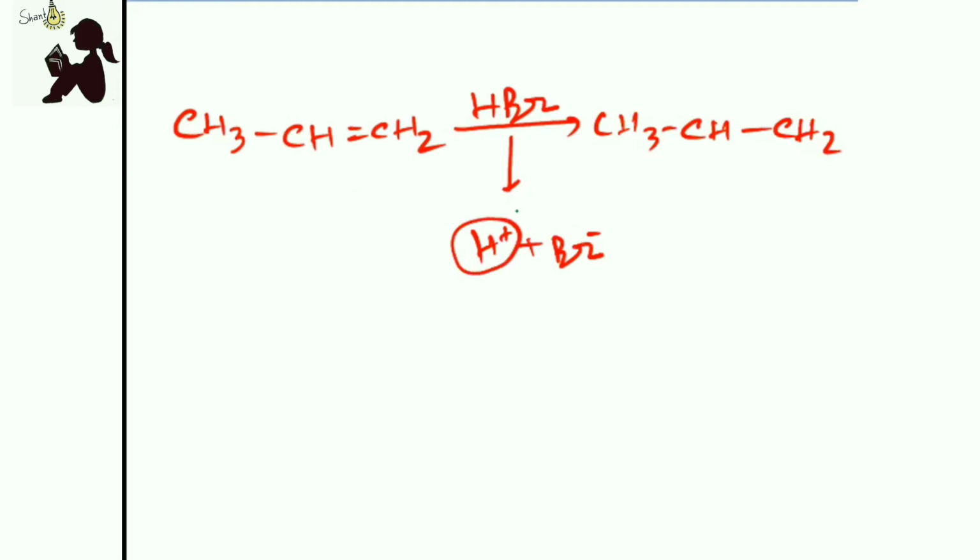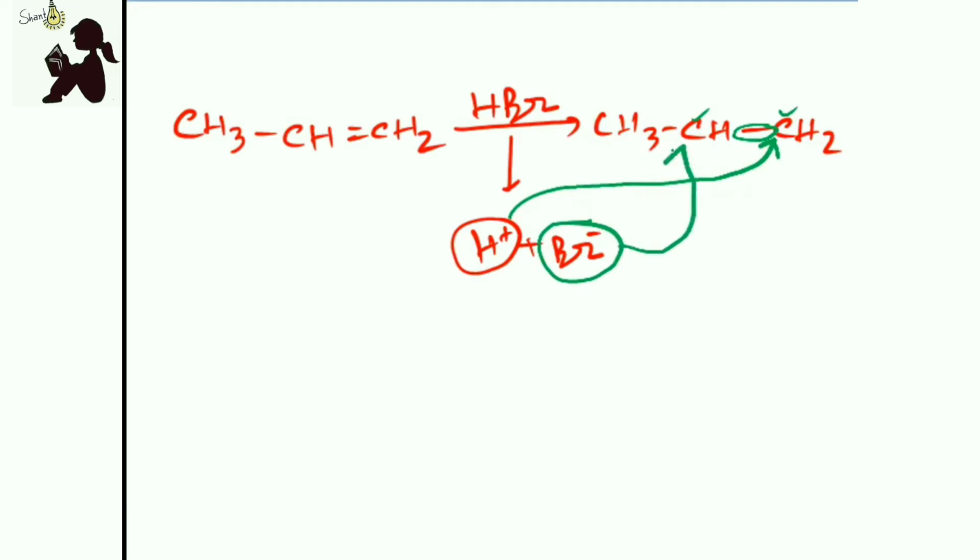carbon atom will have. So Markovnikov said that the positive part of the halo acid, that is here H plus, goes to the carbon atom where there is more number of hydrogen. We can see that in the double bond there are two carbons. This one has two hydrogen, so this carbon has more number of hydrogen, so the positive part goes here, and he said that the negative part goes to that carbon atom which has less number of hydrogen.